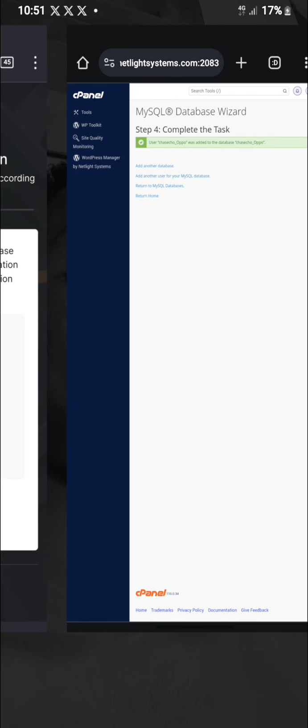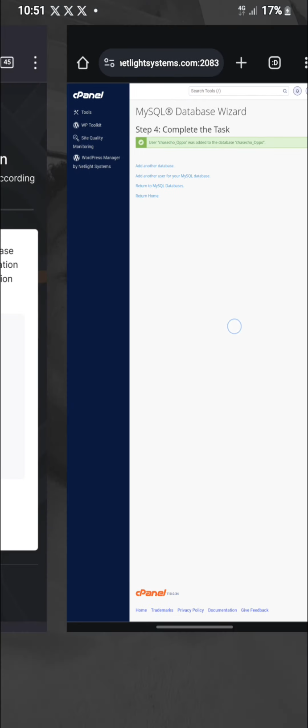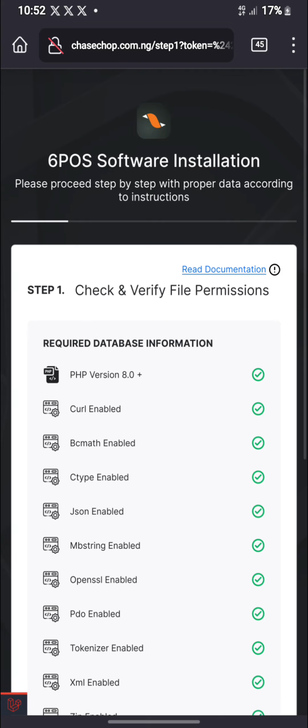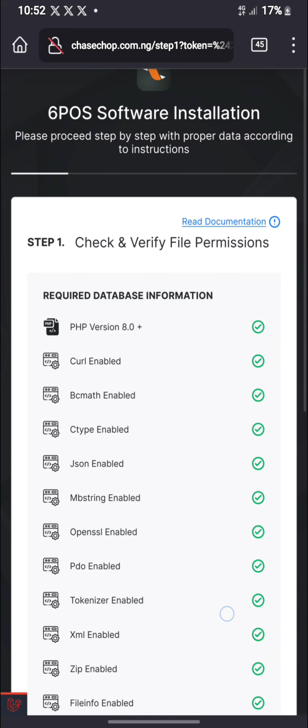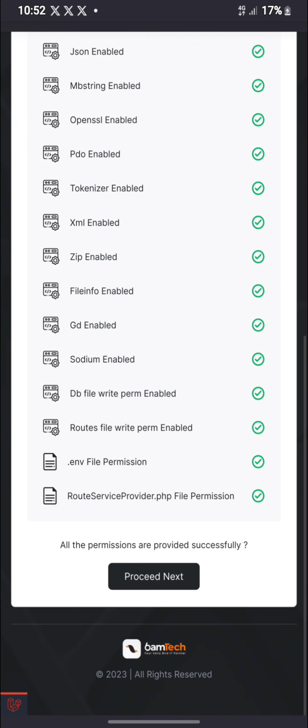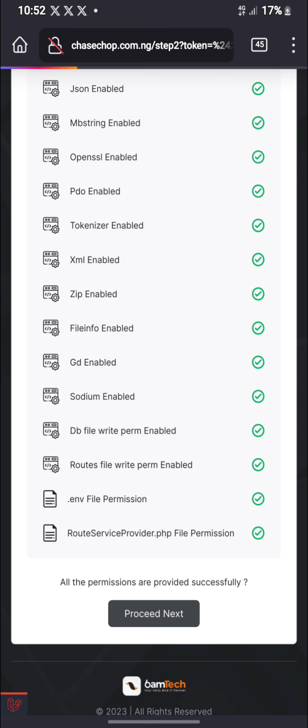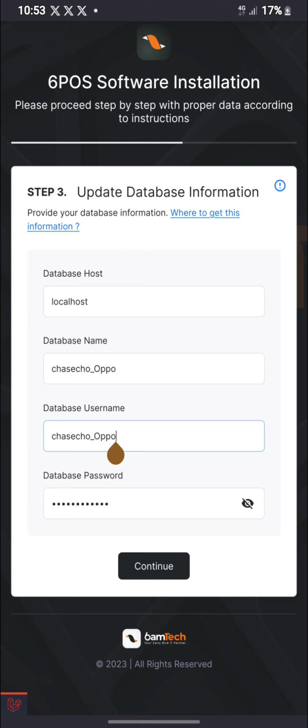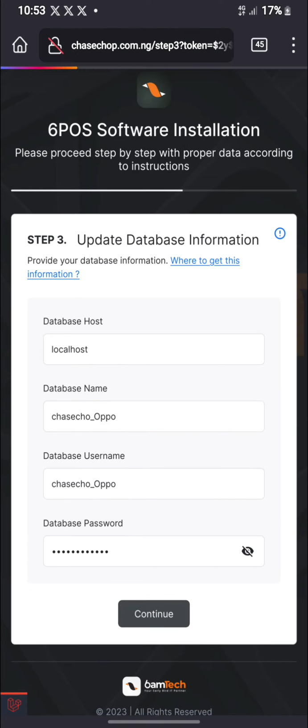Alright, so now let's go to our installation to start the process. As you can see, every required information and permission is correct. The name of my database is the same, so I can put everything there. So here you put localhost, here you put your database name, your database username and your password, and you press on continue.